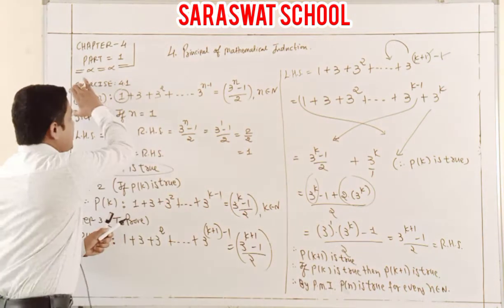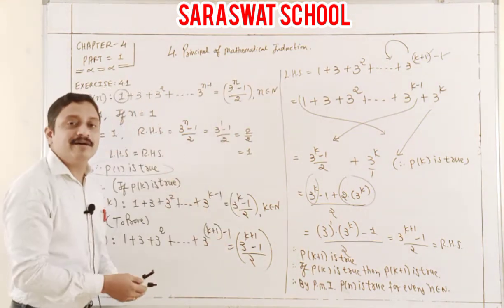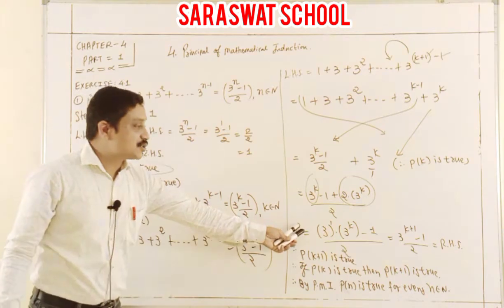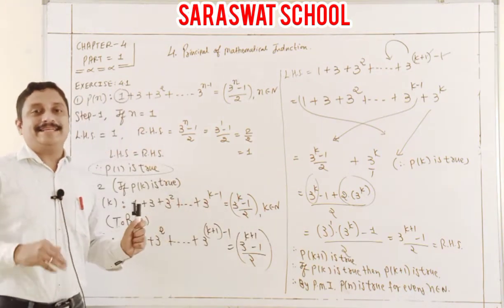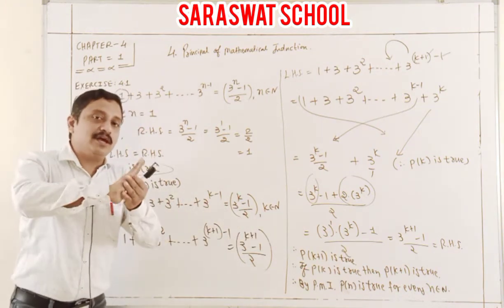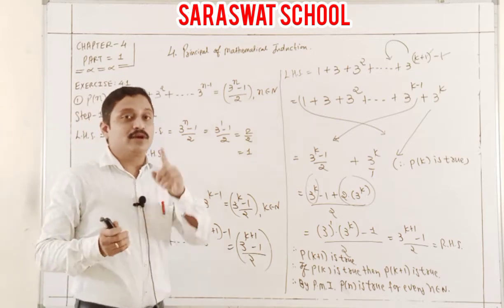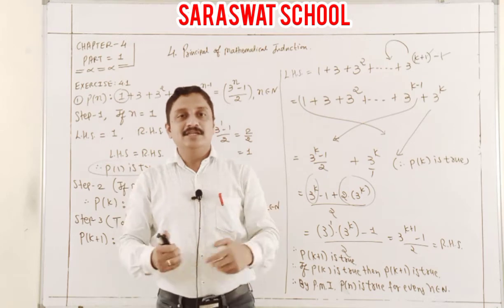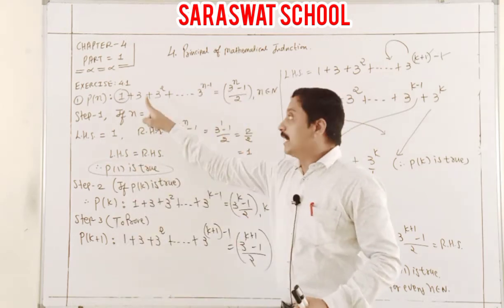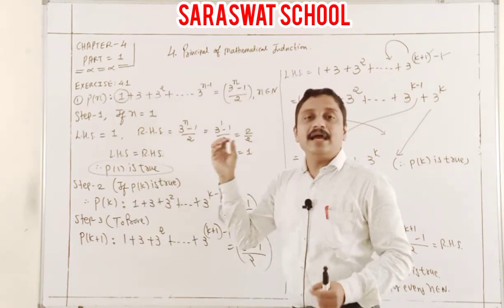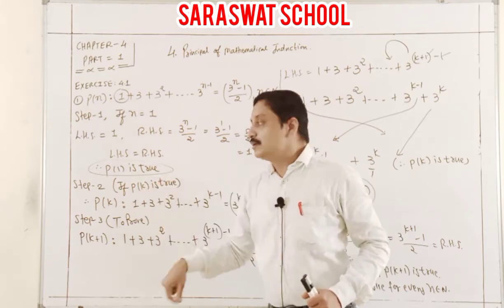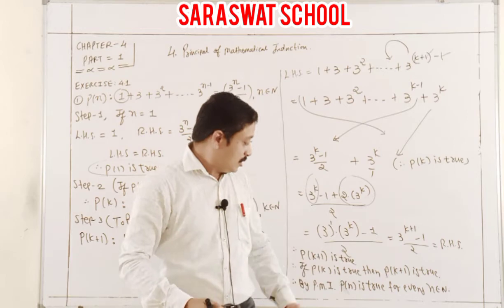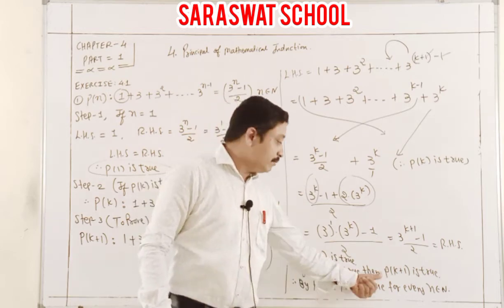This Pn is proved here by our PMI rule, and here students, I explained both rules. Again students, I explain this whole numerical to you. First of all, I revise the rule. What is the rule? P1 is true for n equal to 1. So n equal to 1, right, explain LHS and RHS, and anyhow prove them equal. So P1 is true. Now the second rule. What is the second rule? If pk is true, then pk plus 1 is true.